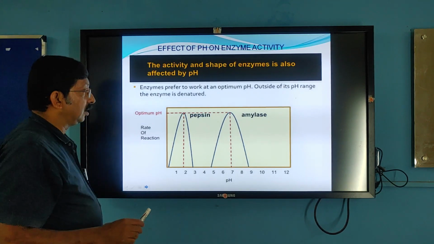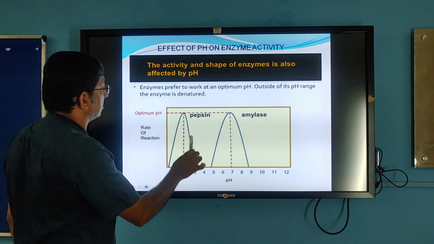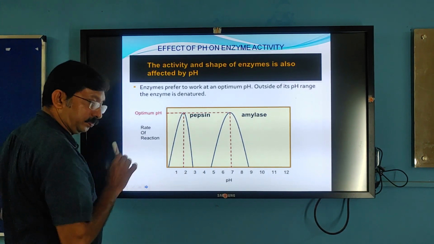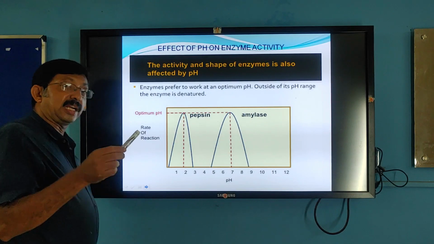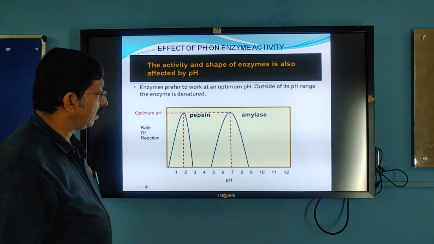That is because of the hydrochloric acid. Pepsin is active at pH 2. So pepsin's optimum pH is 2. It is not active in the small intestine because the pH in the small intestine is 7.6.